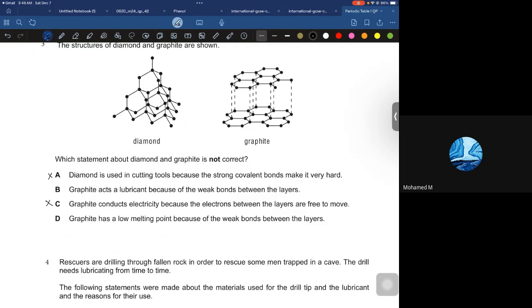You have to see B and D. Graphite acts as a lubricant because of the weak attraction, so this is also a true statement. So this is the wrong one. Graphite has a low melting point. Graphite has a high melting point. Why are they saying low melting point? Because graphite is also a giant covalent structure. Yes or no? Yes.